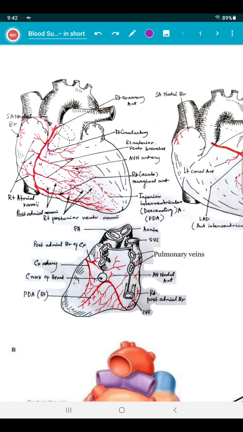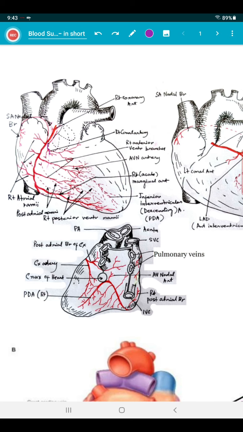We all know that: atrial rami, right ventricular branches and right conus artery. Now branches from the second segment. To see those, we will have to go posteriorly. To see posteriorly, the base of the heart and the diaphragmatic surface of the heart basically are supplied by the branches of the second segment of the right coronary artery.